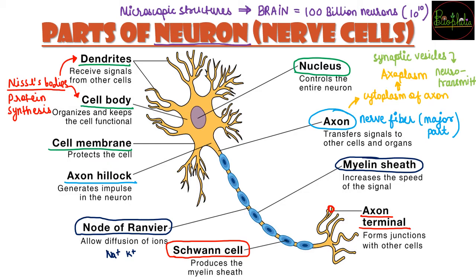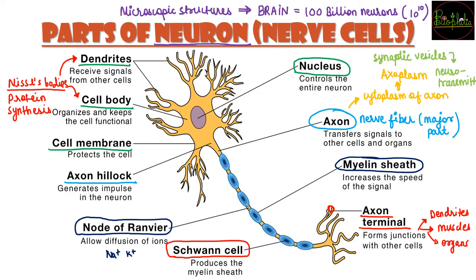So this is part 1 of the neuron. The second neuron will be just adjacent to it, और axon terminal किसके साथ junction बनाएगा? The junction can be formed with the dendrites of the next neuron, or it can also form, for example, with muscles, or with some other organs as well, right?